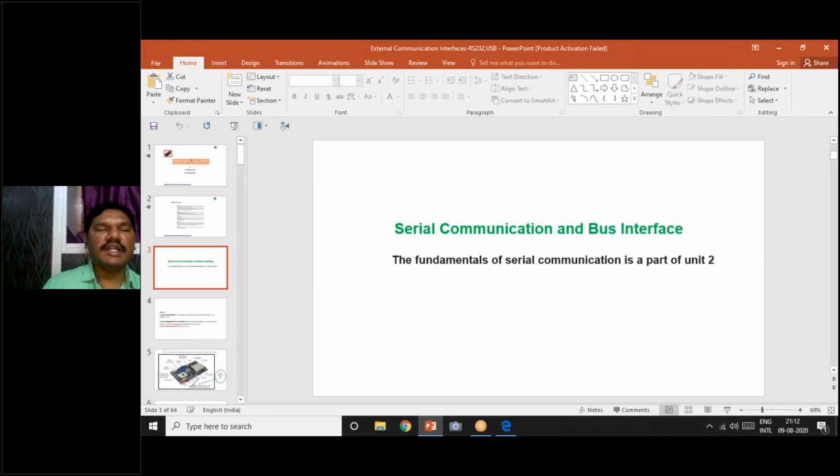Okay, so this is the end of this serial communication, external serial communication, RS-232 and USB. Okay, and in the next presentation we will see about onboard communication, or inside.